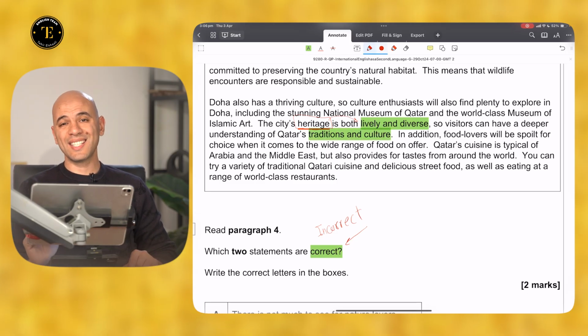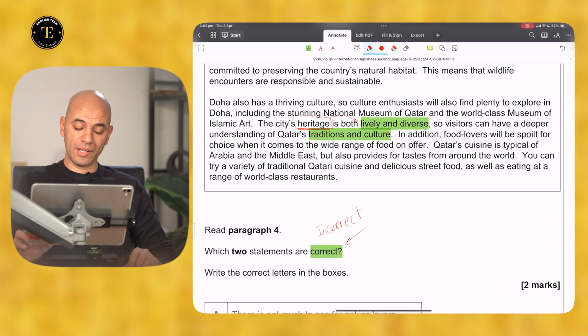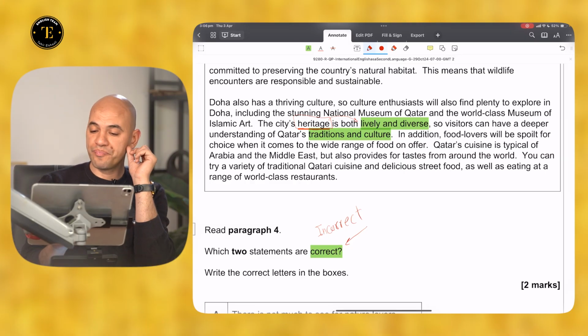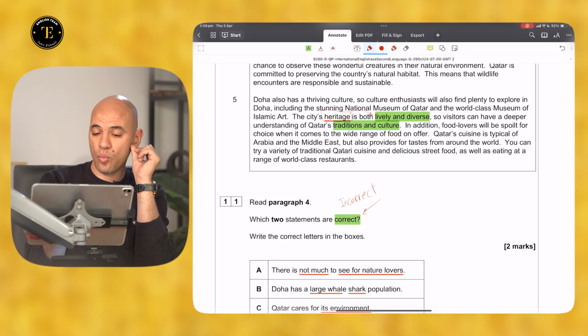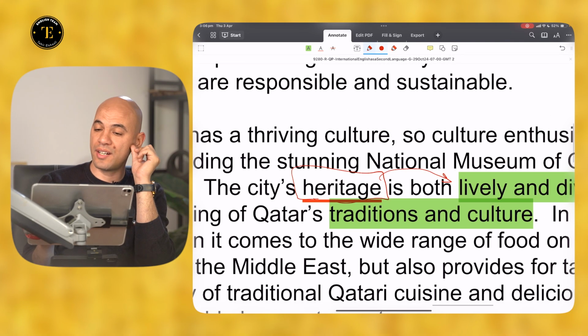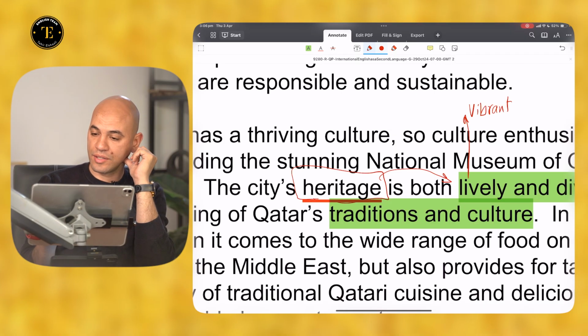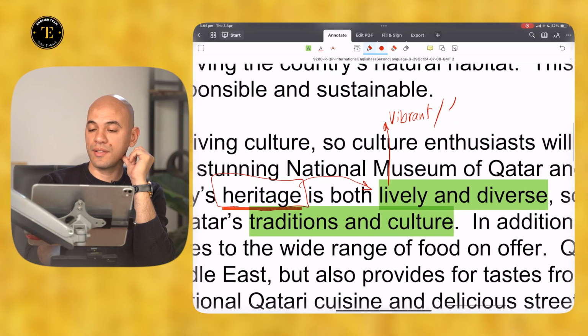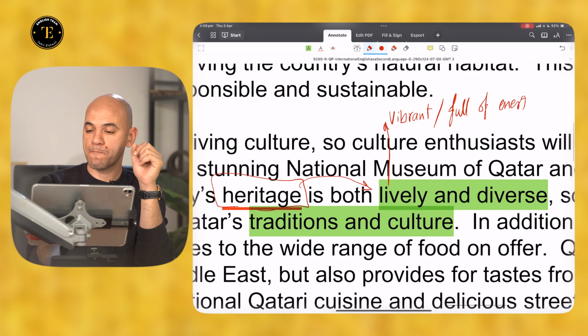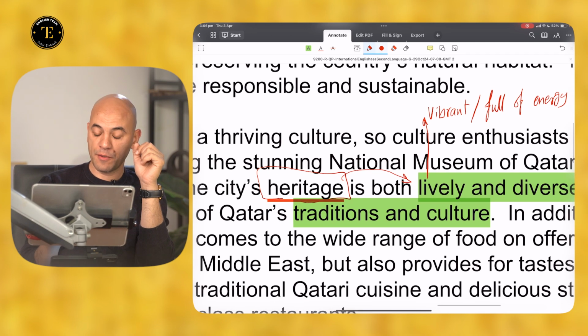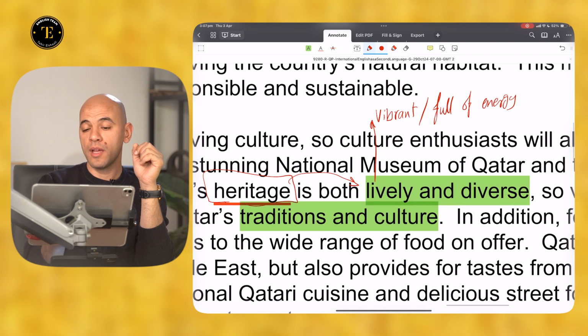Now, to define this in your own language, you will need to recognize what is meant by lively here. Lively here can mean vibrant, or full of energy, full of life, energetic.